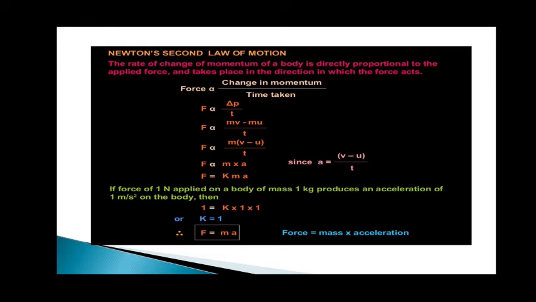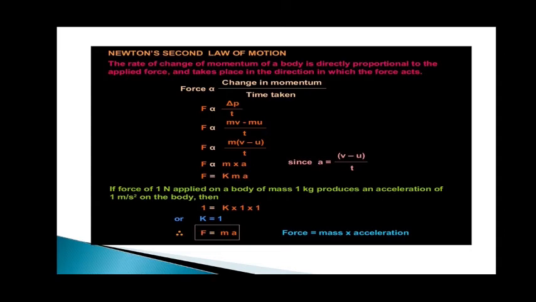The rate of change of momentum of a body is directly proportional to the applied force and takes place in the direction in which the force acts. So force is directly proportional to the change in momentum divided by the time taken. Force is represented as F, a small change in momentum is represented as delta P, divided by t.